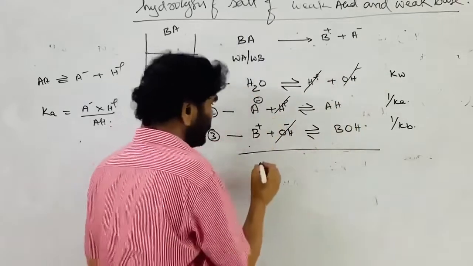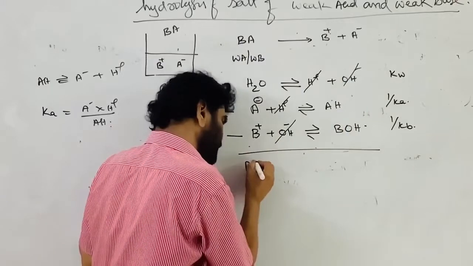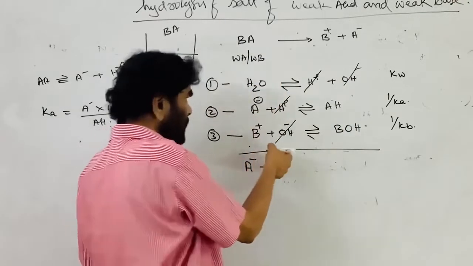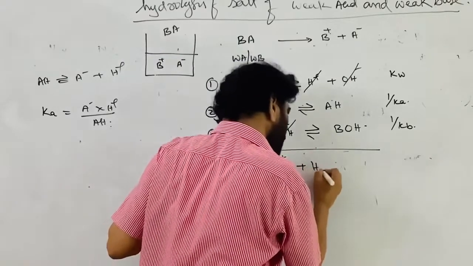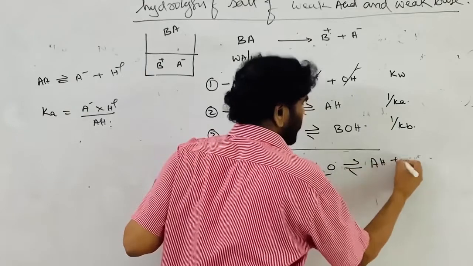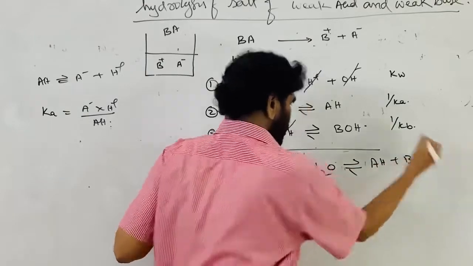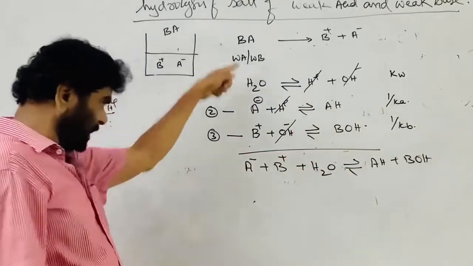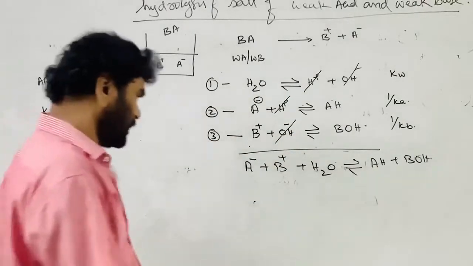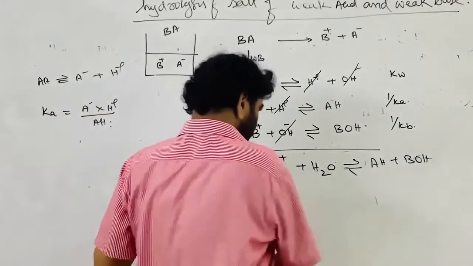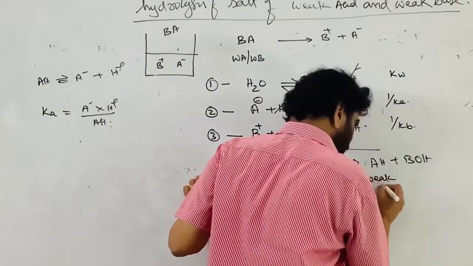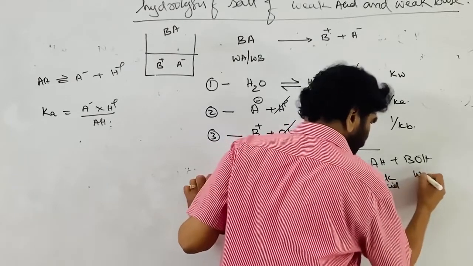So what is happening, A minus plus B plus, I am adding, plus water, net reaction AH plus BOH. This is the net equilibrium existing in the system, and this is a weak acid, this is a weak base.